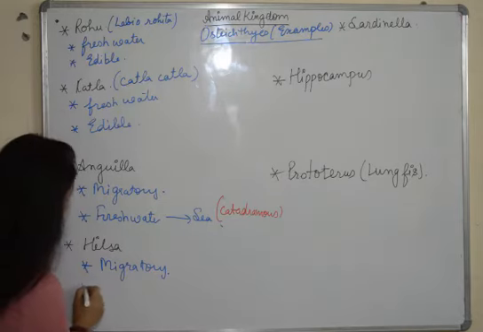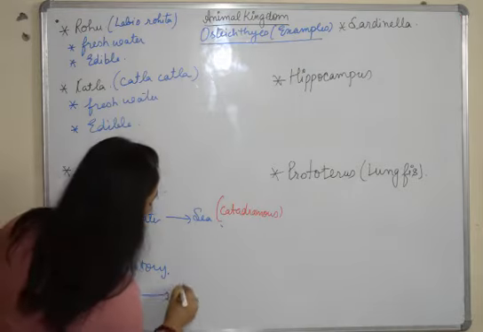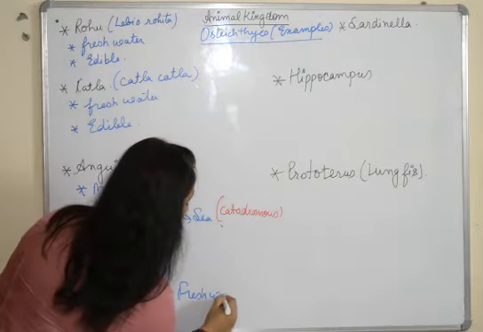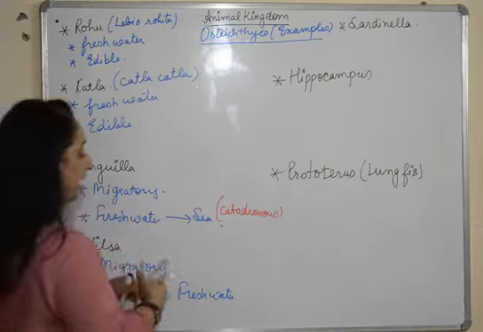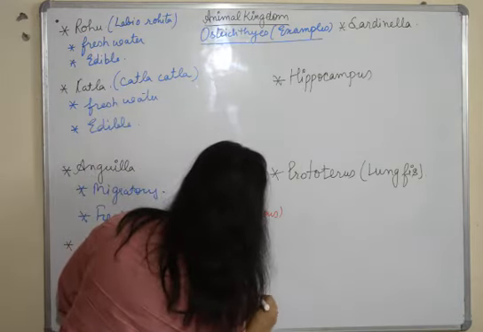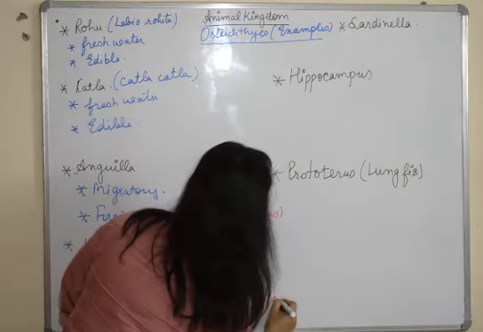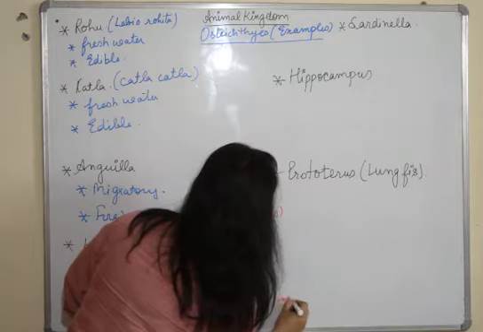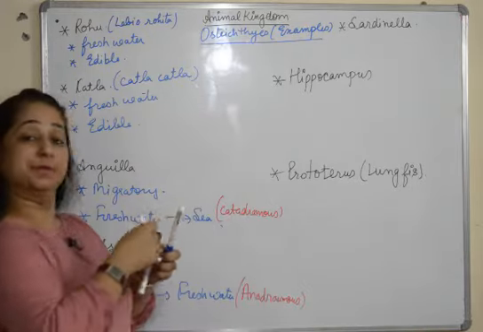Again, Hilsa is the one which is also migratory, but here the fish is marine and moves to freshwater to lay eggs. That means it moves from sea to fresh water, and this type of migration is known as anadromous type of migration. Fine.